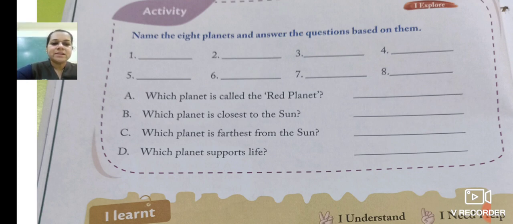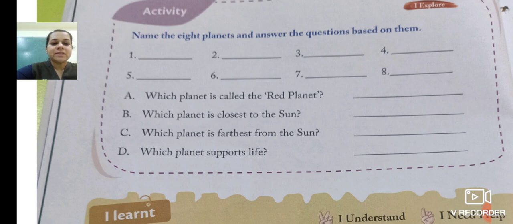Which planet is called the red planet? Which is the red planet we saw in the chapter? Mars. Mars is the red planet. Which planet is closest to the sun? Which is the first planet? The closest to the sun is Mercury.